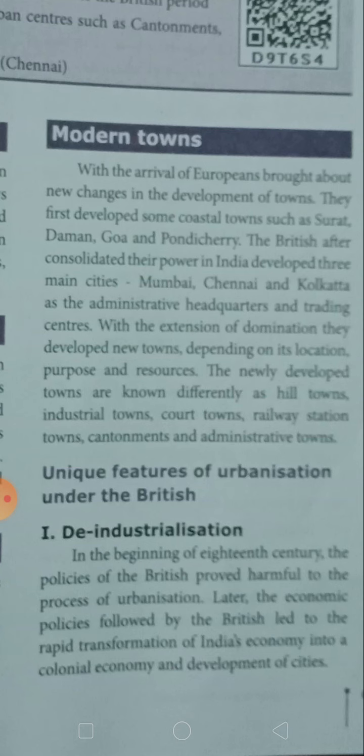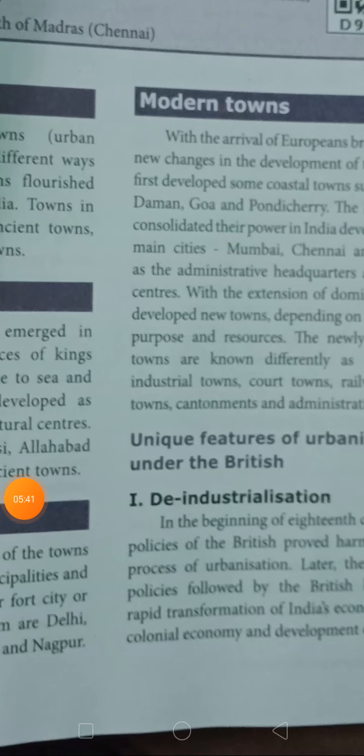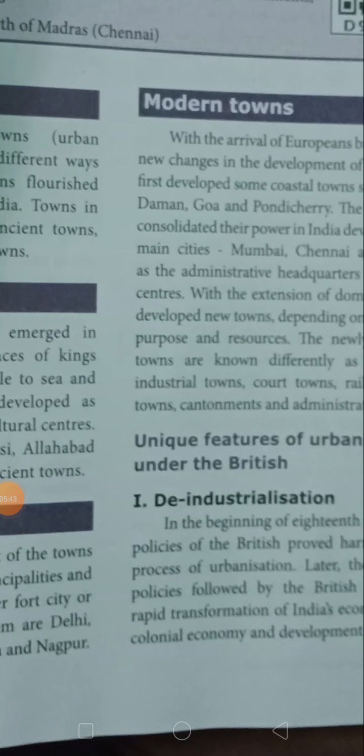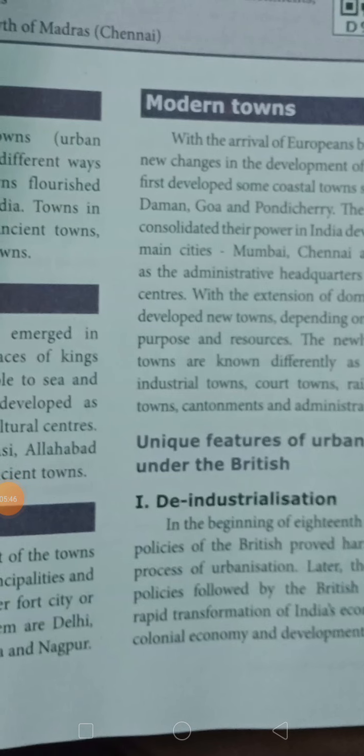For a long time, the famous urban markets were shut down, not fully shut down, but lessened, for the best products.